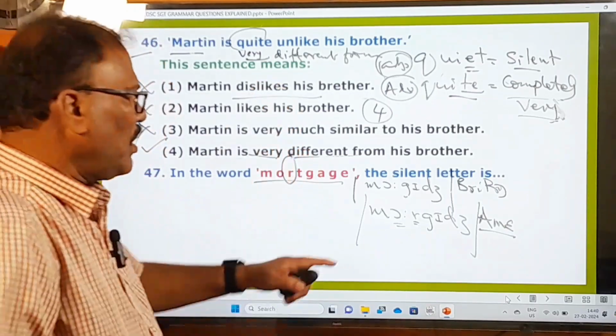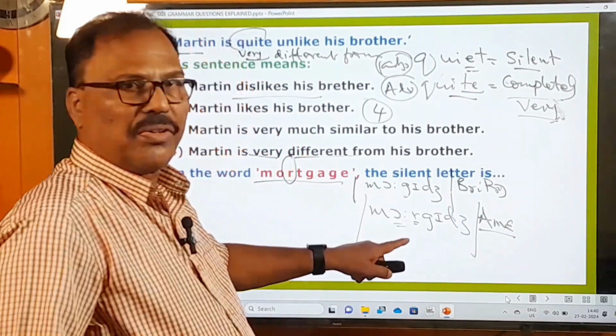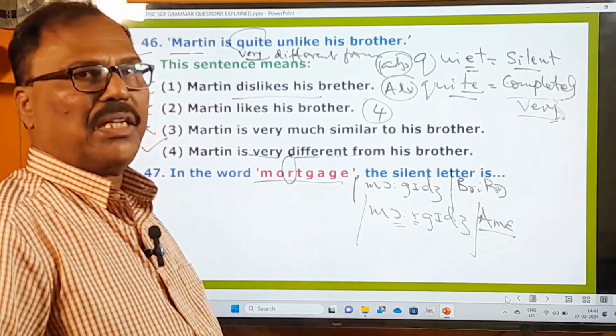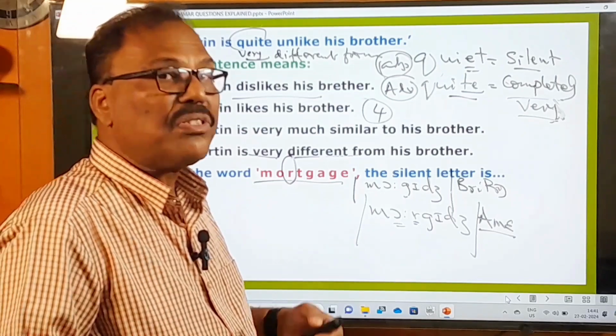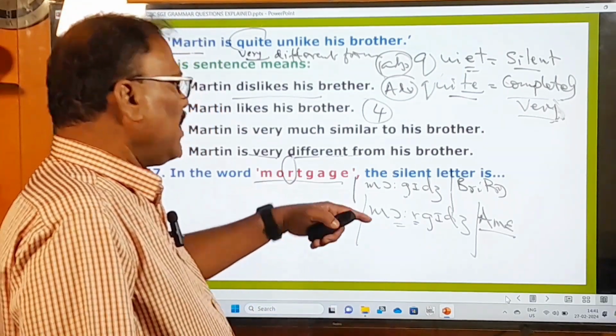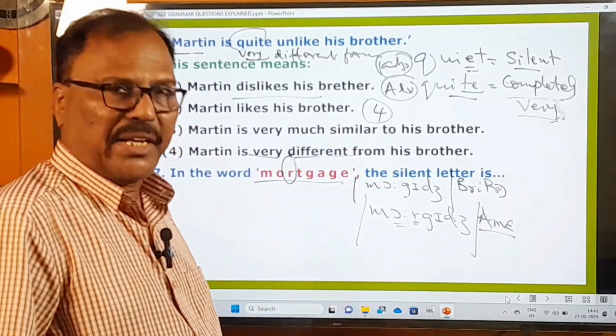T is silent both in the British pronunciation and also in the American pronunciation. Okay, you should know the pronunciation. According to the Indian pronunciation, you pronounce T, mortgage, you say that. But you don't use that T either in the British pronunciation or in the American pronunciation.